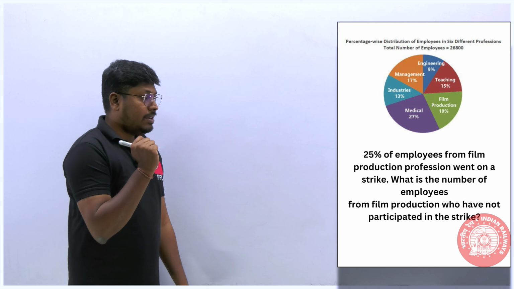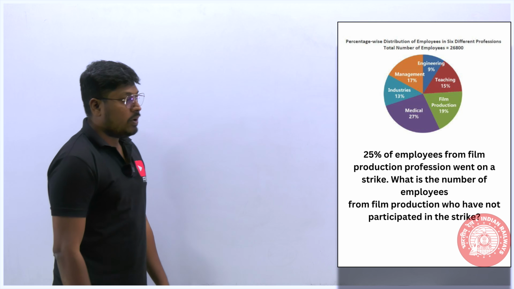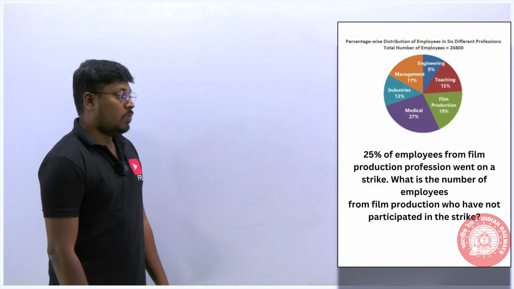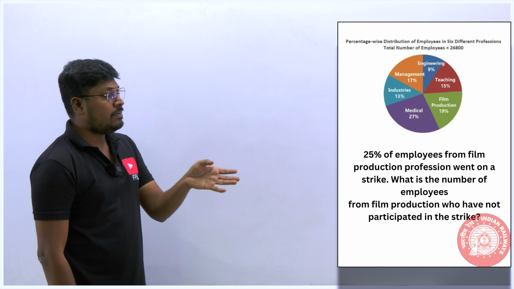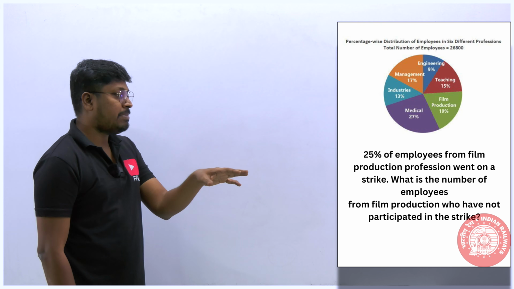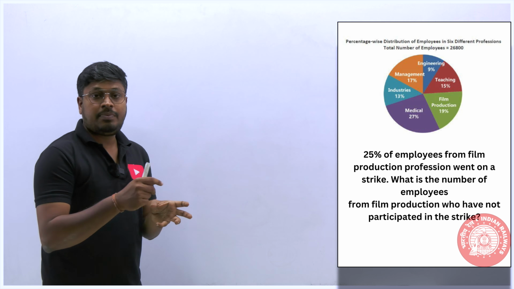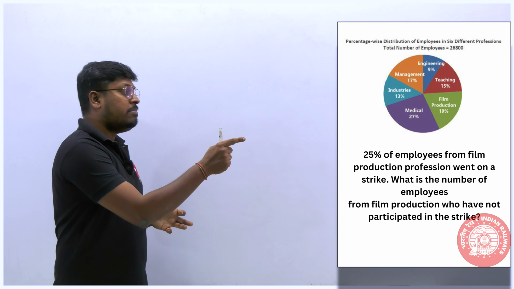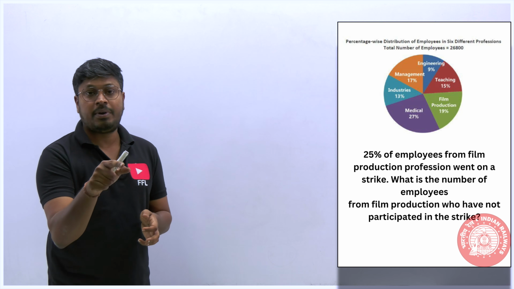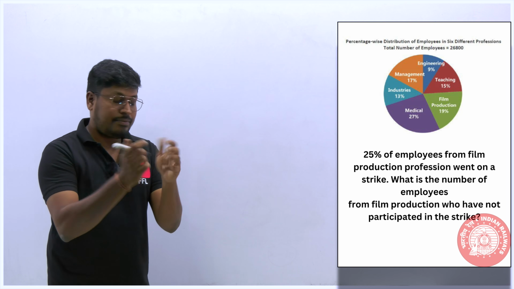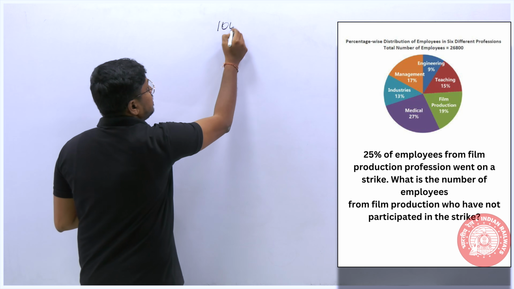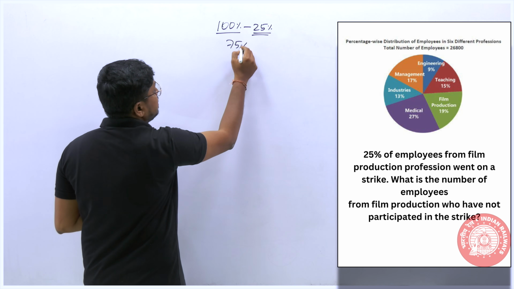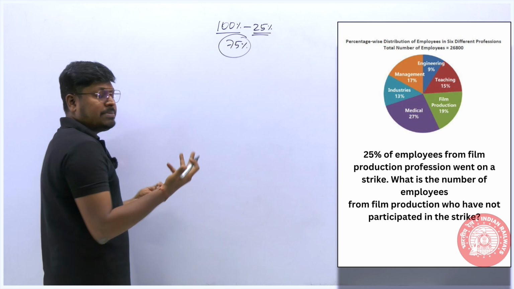So next question. 25% of the employees from a film production profession went on a strike. So what is the number of employees from film production who have not participated in the strike? See, our target is to find who have not participated in the strike. Out of the total film production employees, 25% went on strike. So if from the total 100%, 25% went on strike, then the remaining 75% of the employees have not participated in the strike.